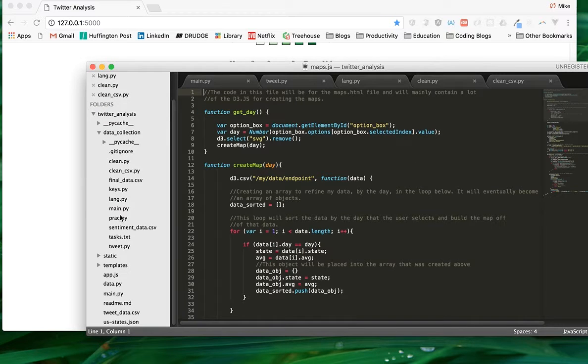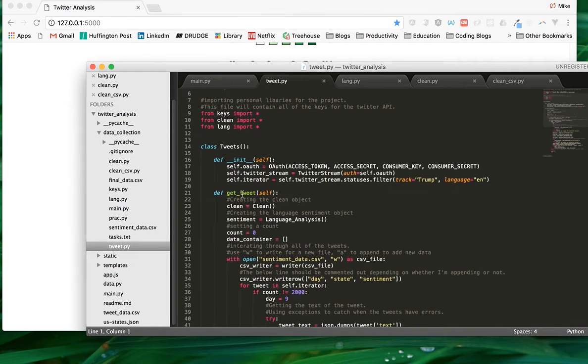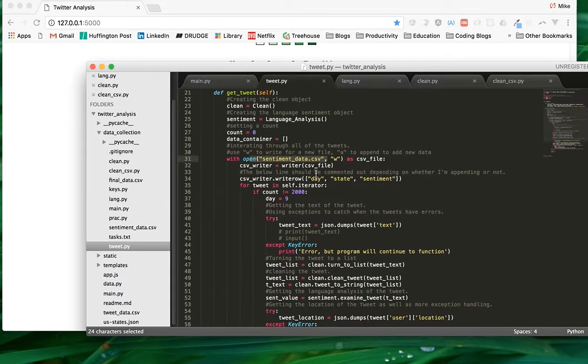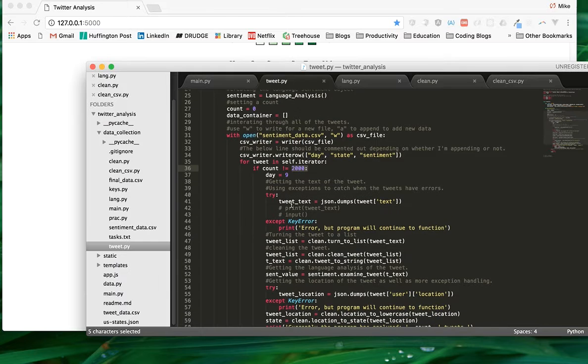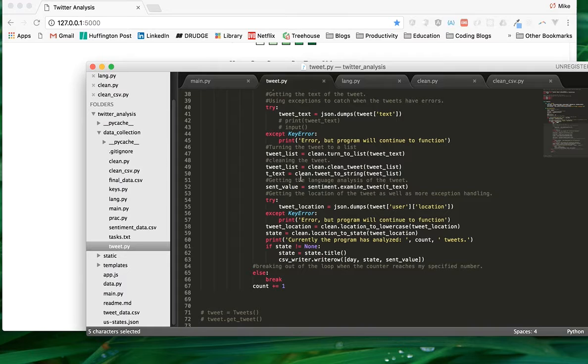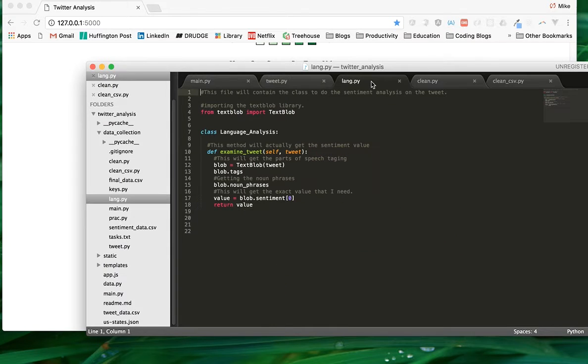The data collection starts with this main.py, and it's just this code right here. I just initialized two objects, tweet and clean, and the tweet object uses this method called getTweet, and over here, this is what getTweet does. This is actually starting to get all the data. I start a CSV file, go through 2,000 tweets, and I use some exceptions right here, which I've never done before in my projects, and I found out that using them was actually great. Then I clean the tweet text.